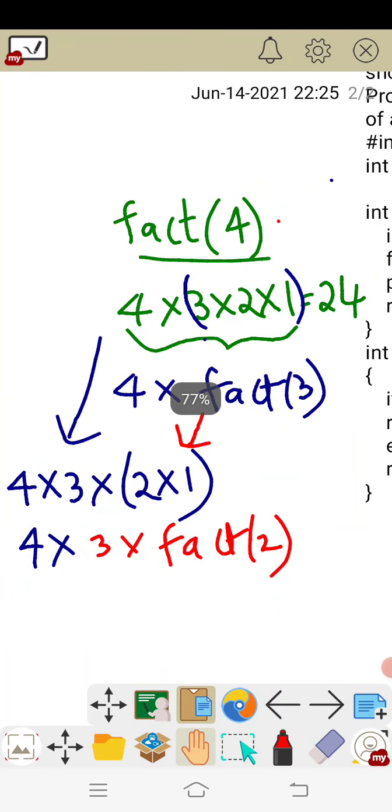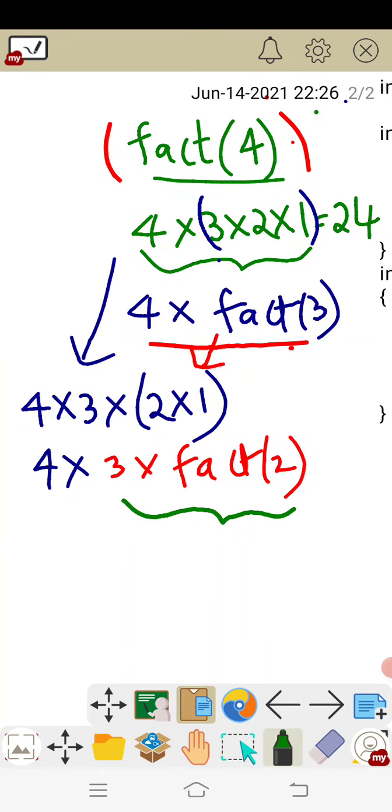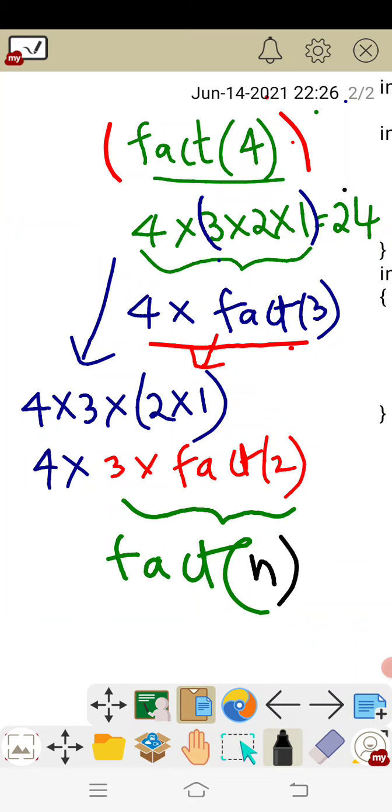So, as you can see here, fact of 4 is represented as 4 into fact of 3. Again, this fact of 3 is represented as 3 into fact of 2. That means, in general, fact of n can be represented as what? The fact of n can be represented as n star fact of n minus 1.